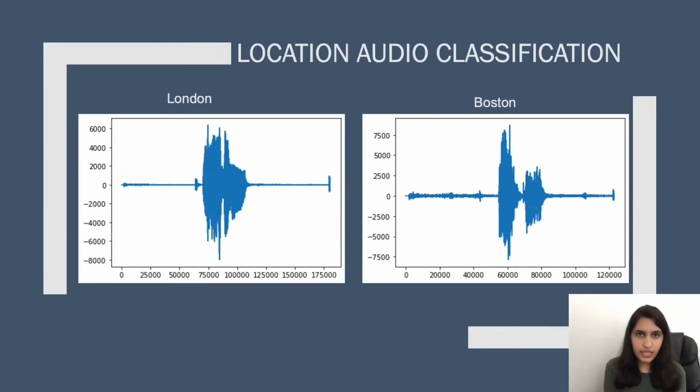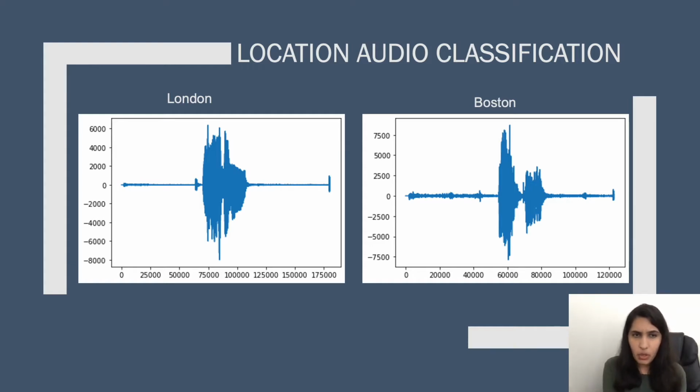Let's consider two locations that sound a little bit similar and read a little bit similar. They both have two syllables. One is London, one is Boston. The plots you see underneath are just a time domain representation of somebody speaking London on the left and Boston on the right. So we see they're similar and the words are similar. I want to see if we can differentiate between these two spoken location names.